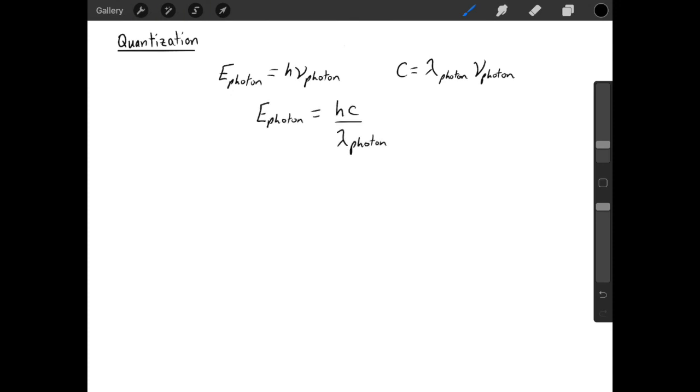And generally, we just kind of acknowledge that the energy and the wavelength and the frequency, whatever, are all applying to photons, and we just leave out the subscript photon. And we write E equals hc over lambda. And this means that if we wanted, we could work out the energy associated with any wavelength of light. Or we could work out a wavelength if we had the energy.